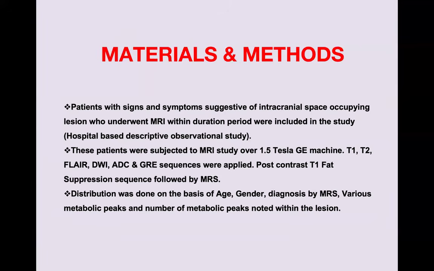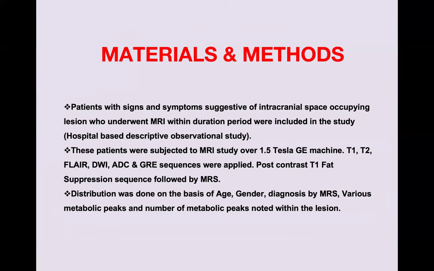So for the materials and methods, patients with signs and symptoms suggestive of intracranial space-occupying lesions who underwent MRI during the study period were included, in a hospital-based descriptive observational study. These patients were subjected to MRI on a 1.5 Tesla GE machine. T1, T2, FLAIR, DWI, diffusion restriction like ADC sequences were applied, and a post-contrast T1 fat suppression sequence followed by MRS.